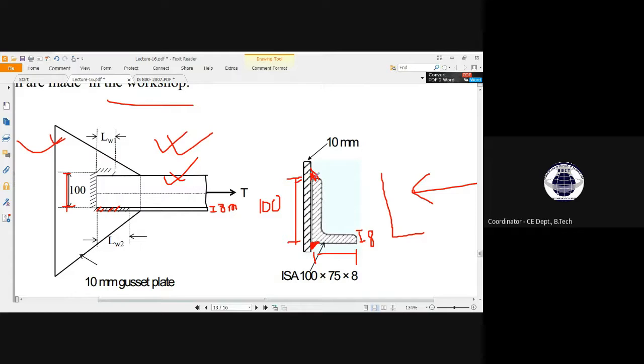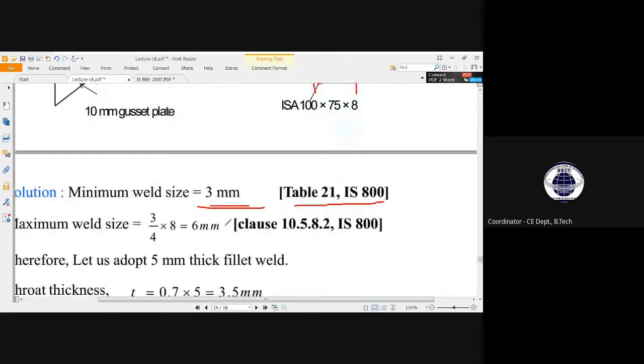So this total part will be welded. For this welded connection, the minimum size will be 3 millimeter, and 3 millimeter is very small. So now we have got that from Table 21.